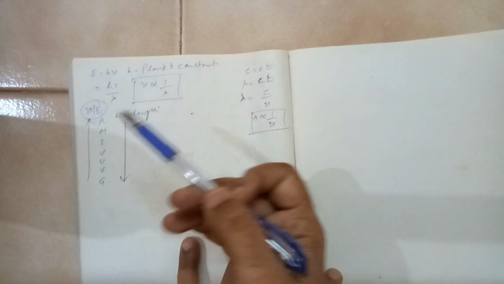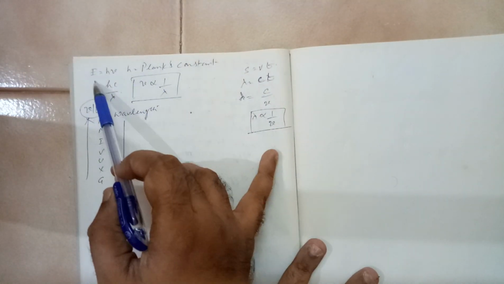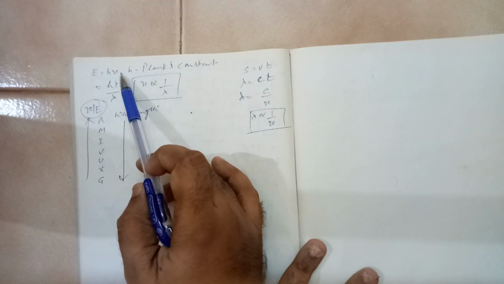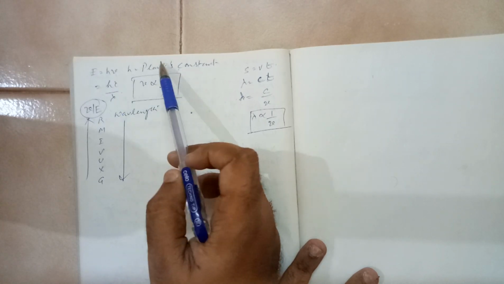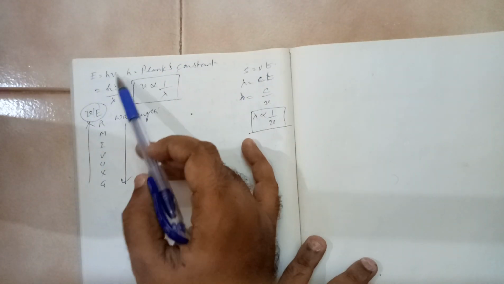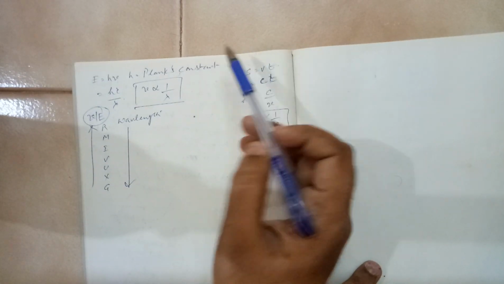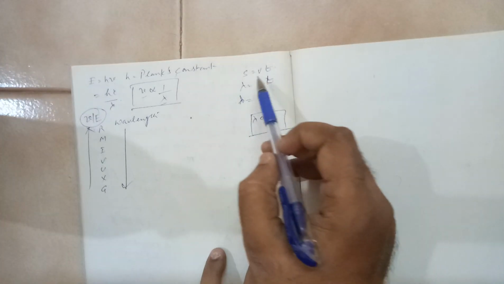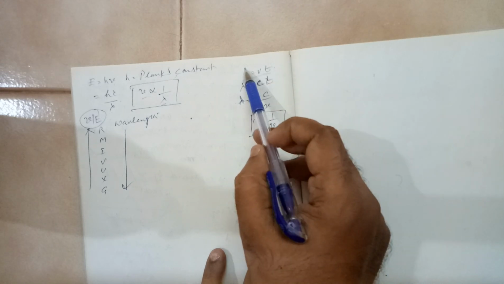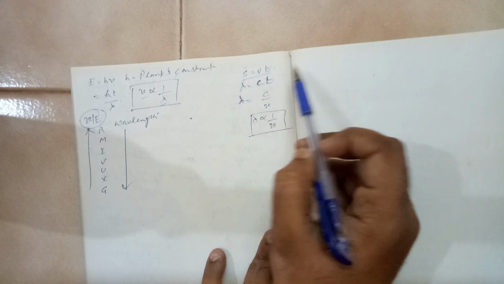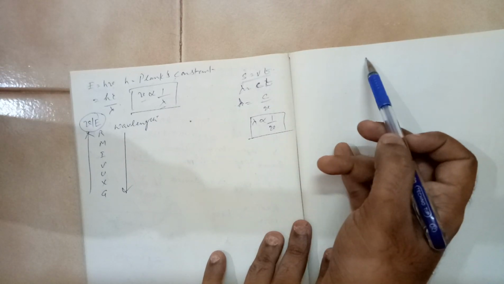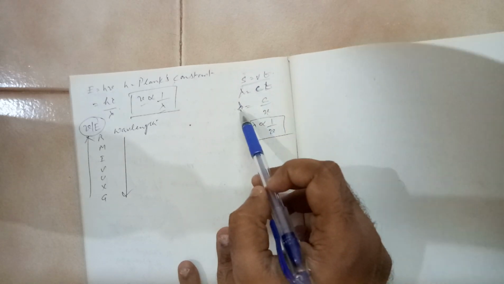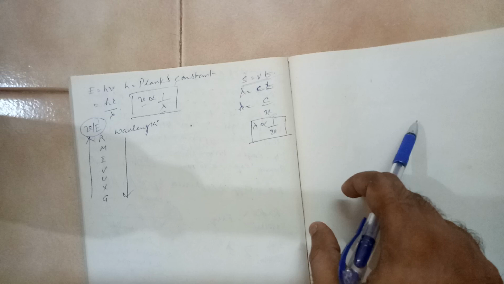Now when you will be studying the modern physics chapter, there we will be seeing that energy of light is E is equal to h nu, where h is the Planck's constant, nu is the frequency. This formula can also be written as hc by lambda. So you can see that frequency and wavelength are inversely proportional. You know the formula S is equal to Vt. S means lambda, let us say, V means speed of light, T means time. So 1 by frequency is equal to time. I can write lambda equals c by nu.